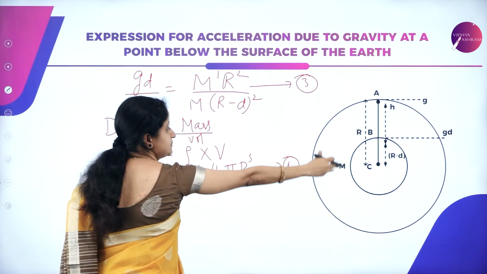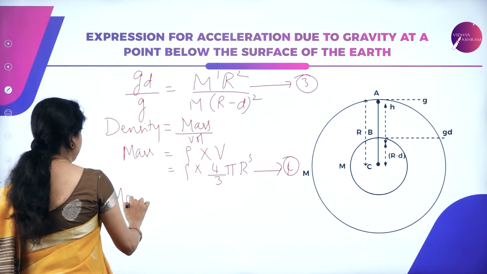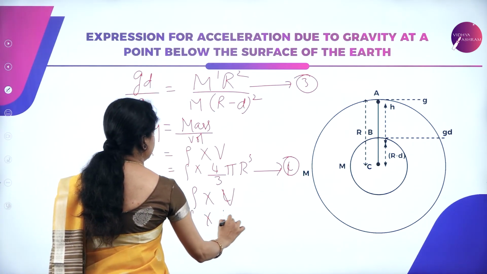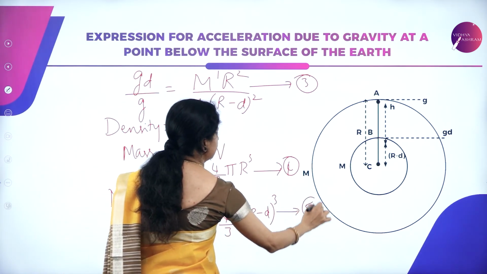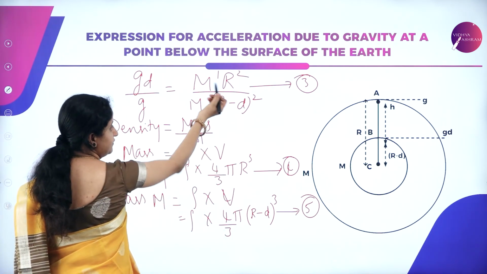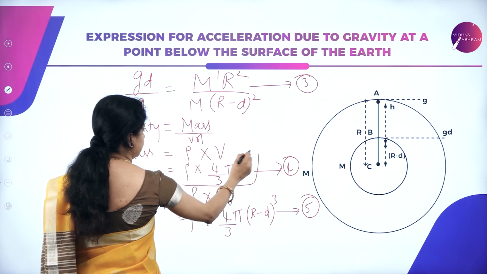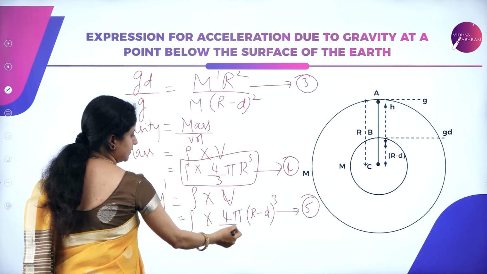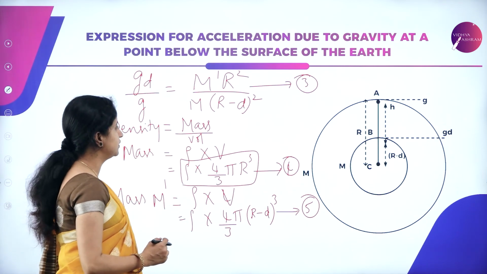Similarly, let us consider another sphere which is at a depth of d below the earth's surface. So the mass M dash is nothing but density into volume, so density into 4 by 3 pi (R minus d) the whole cube, and let us consider it as equation 5. Now let us substitute equation 4 and equation 5 in equation 3. So in the place of M the value is density into 4 by 3 pi R cube, and in the place of M dash it is rho into 4 by 3 pi (R minus d) the whole cube. Let us simplify by substituting these two in equation 3.